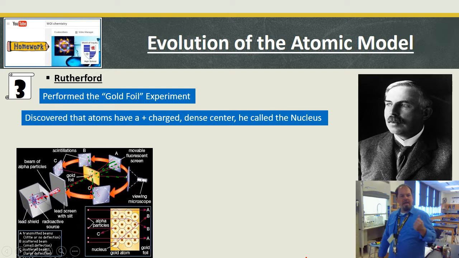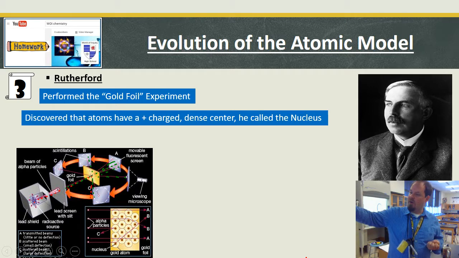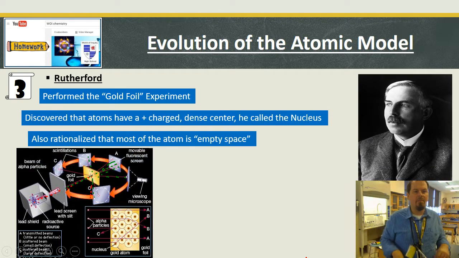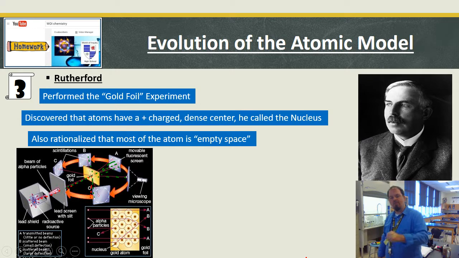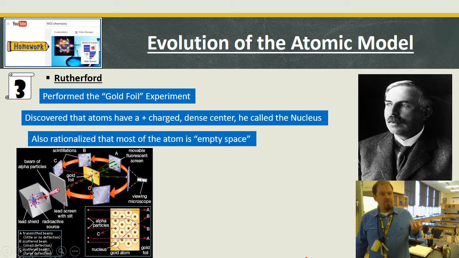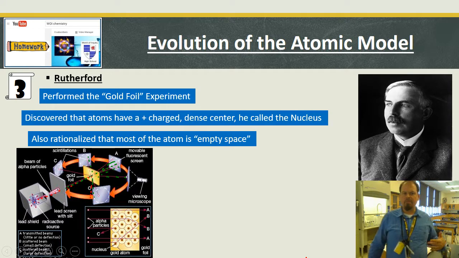So he discovered that atoms have a positively charged, dense center he called the nucleus. That's where the alpha particles go backwards. They hit something hard and they're positive. And then they're mostly empty space. So this was the new thing for him because most of the alpha particles actually went through metal. So metal, he was thinking, was dense, and things wouldn't go through it. Because we think of lead and gold as dense, but it's still fairly